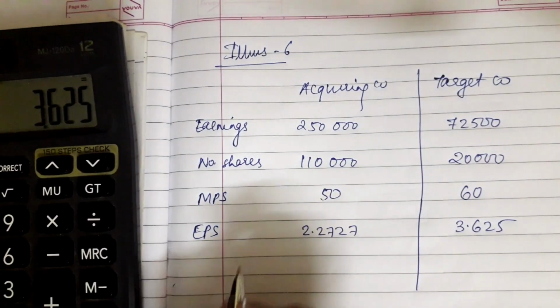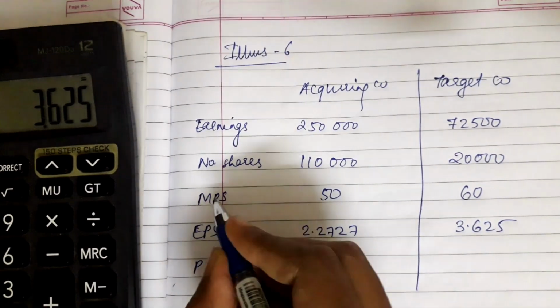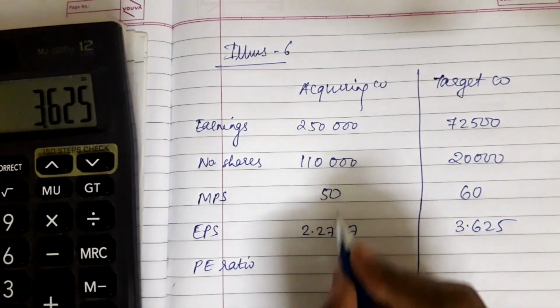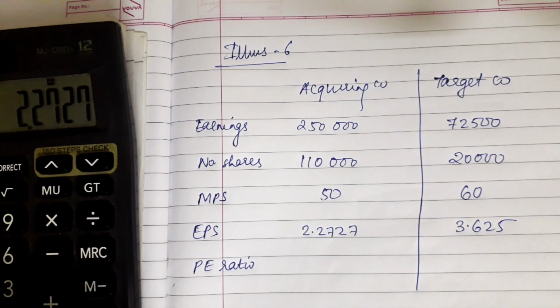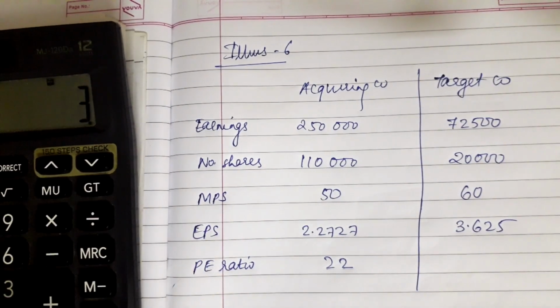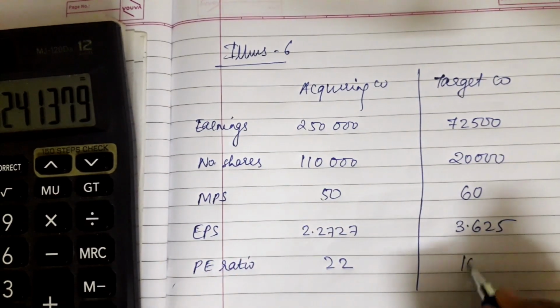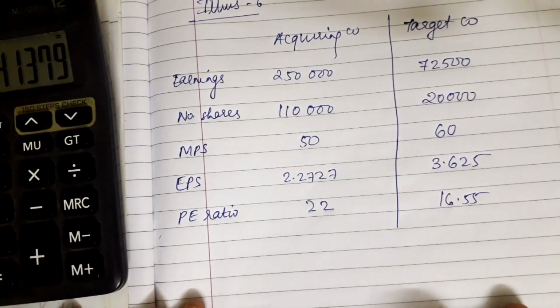Now we can even calculate the PE ratio. PE is price upon earning, that is 50 divided by 2.2727, which will give us 22, and here 60 divided by 3.625, that is 16.55. From this we could calculate this much.